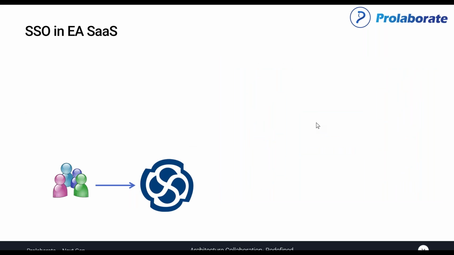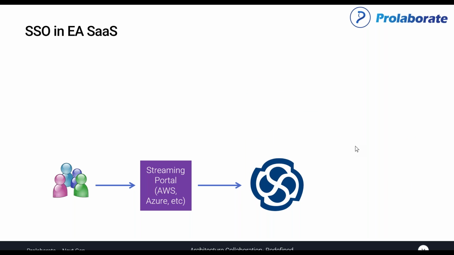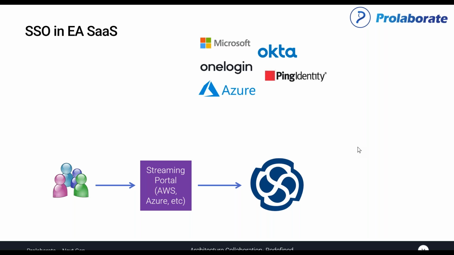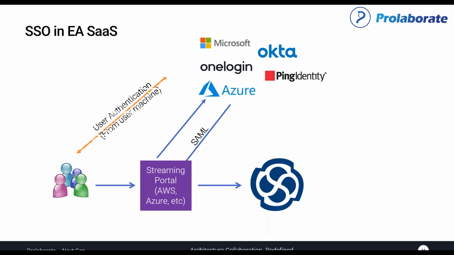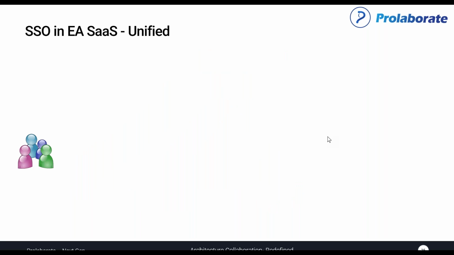And what we have done with Prolaborate is, like in the conventional EA solution, we need to have multiple user touch points to allow access to the model. So firstly, we need to log into the SSO provider, which again goes back to the user to get the authentication. And then we need to have another authentication to get into the EA repository, which was not giving the best experience to the users.